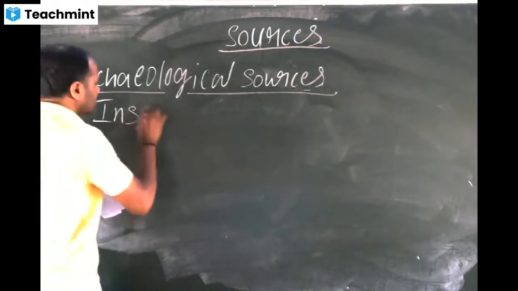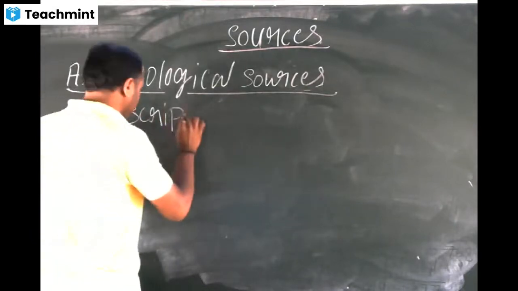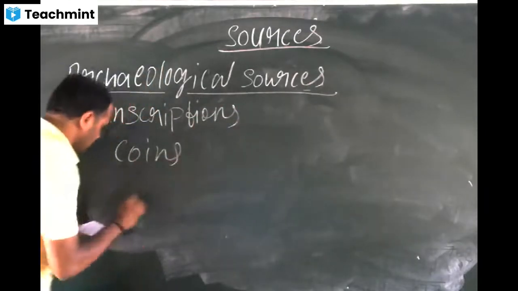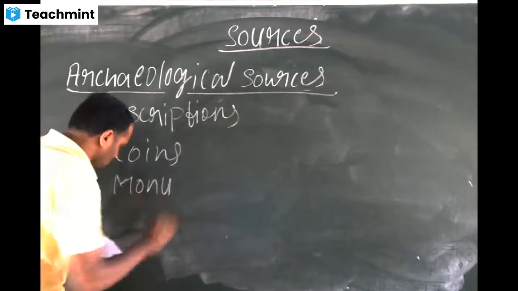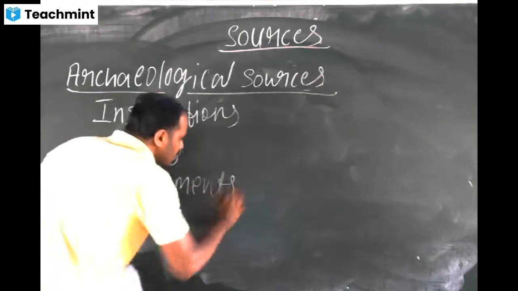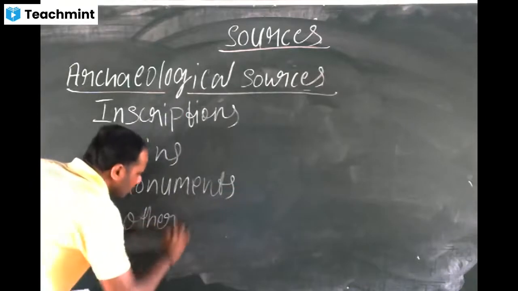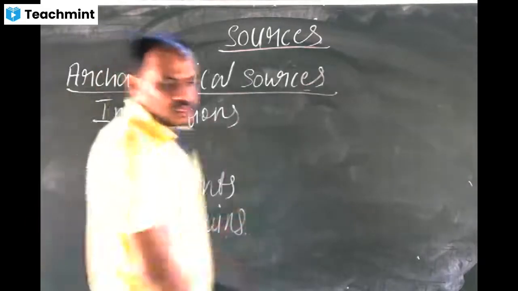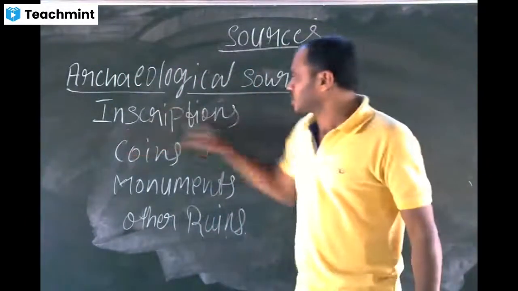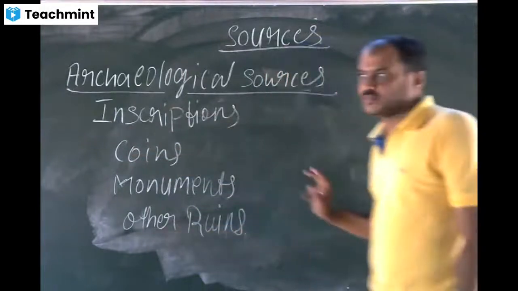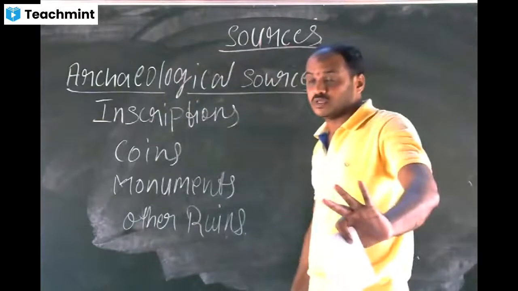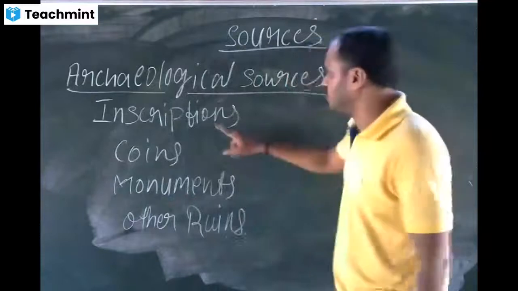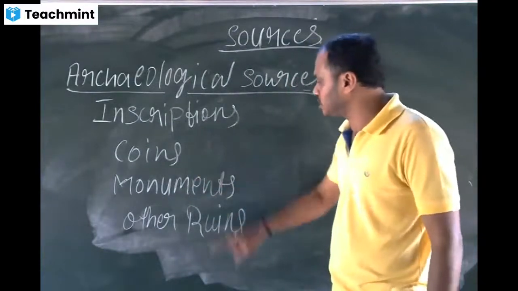Inscriptions, coins, monuments, other ruins. So these are the archaeological sources. A question may come for 2 marks: name the archaeological sources. So you have to write these: inscriptions, coins, monuments, and other ruins.